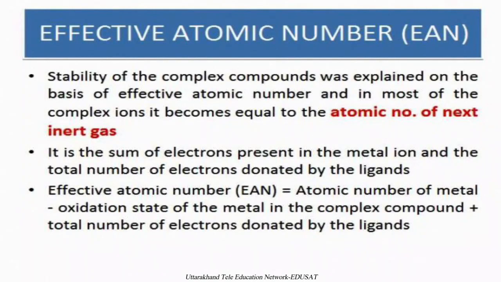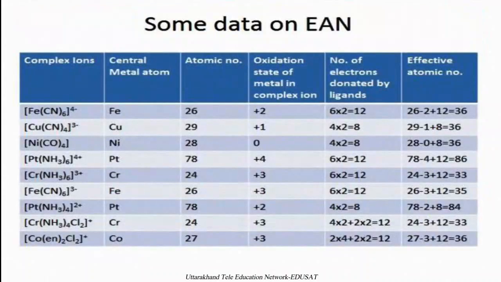Now there are some examples on this concept of EAN. If we consider hexacyanoferrate, the central metal atom is iron. Its atomic number is 26 and its oxidation state is 2. For the electrons donated by the 6 cyanide ligands, one cyanide contains one bond pair, means 2 electrons, so a total of 12 electrons are donated to the central metal atom.